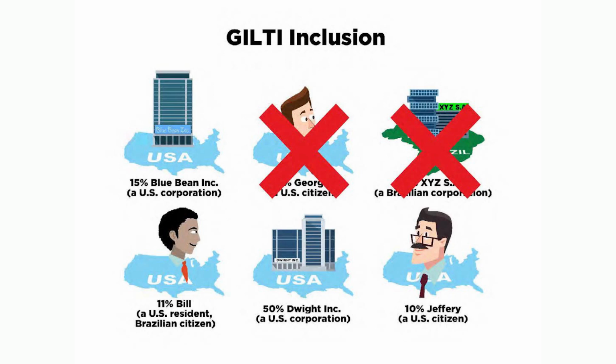So as we've said, it's going to be those four: the 15% owned by Blue Bean, a U.S. company, the over 10%, 11%, owned by Bill, a U.S. resident, the 50% owned by Dwight, a U.S. corporation, and the 10% owned by Jeffrey, a U.S. citizen. All of those are going to be factored in. George will not because he doesn't own at least 10%, and the XYZ company is a Brazilian company, so we don't have any issues there.